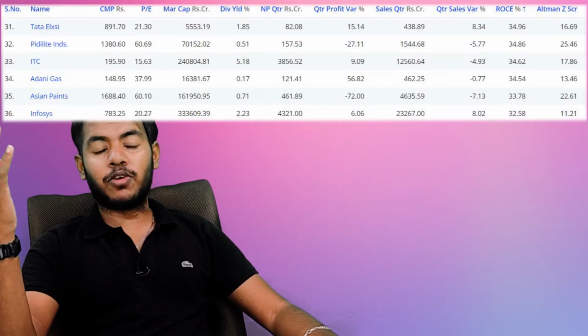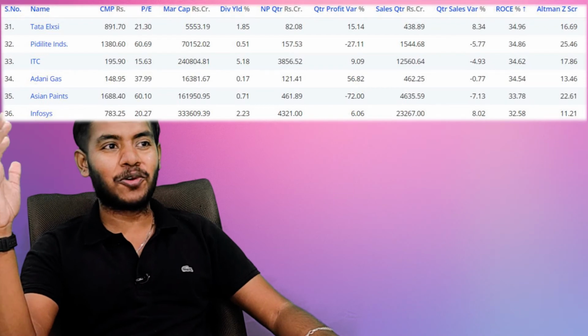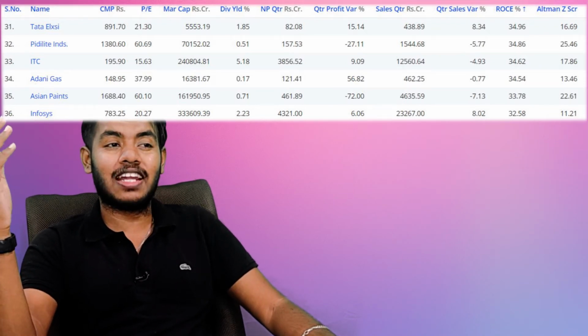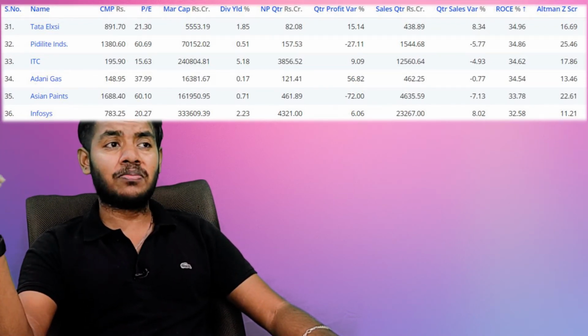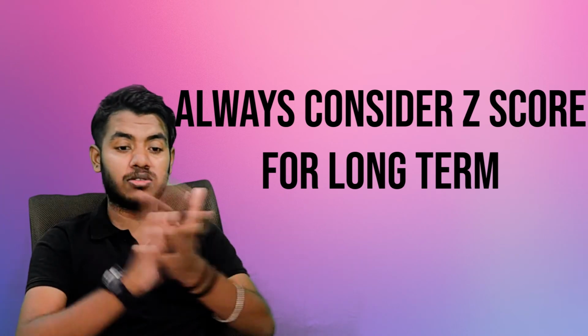Like Asian Paints is one of those companies which has a Z-score of 23, which is miles ahead of 2.9. I think Infosys has about a Z-score of 11, and TCS also has a Z-score between 15 and 20. So a Z-score must always be considered for investing on a long-term basis and not for intraday or buy today, sell tomorrow, all those kinds of trades.